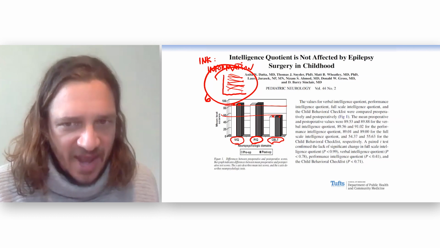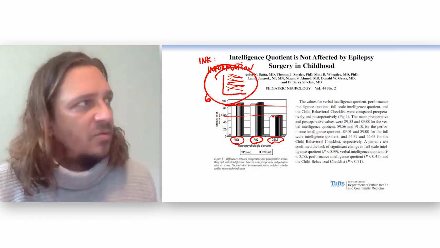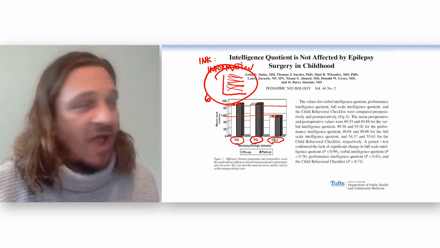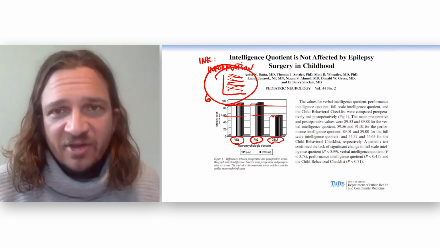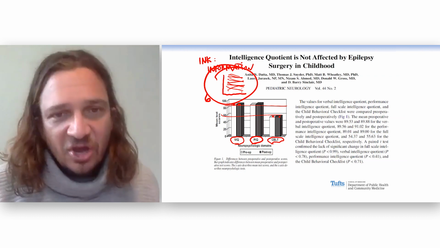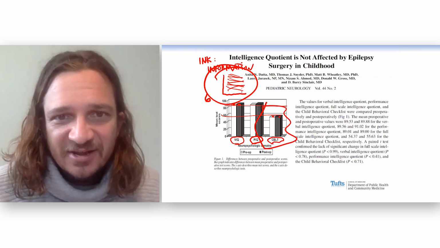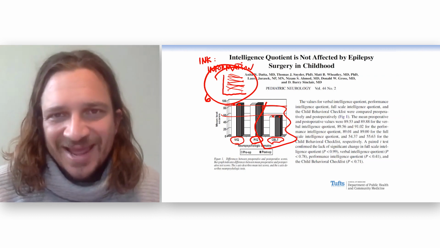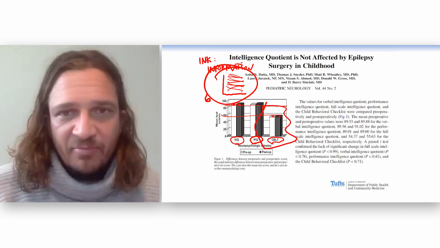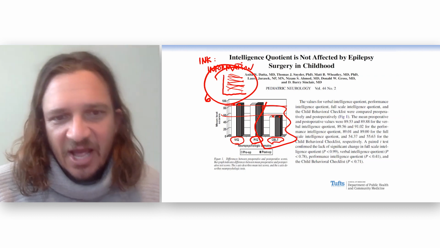They ran a paired t-test. That's what you're supposed to do, right? You have the pre and the post. One child's IQ measure after should be linked with their IQ measure before. But they did a lot of things that are really dumb here. IQ and this thing, the CBLT, are measured on totally different scales, but they put them on the same graph. That doesn't make any sense. You wouldn't put BMI and blood pressure and height all in the same graph. That doesn't really make any sense.